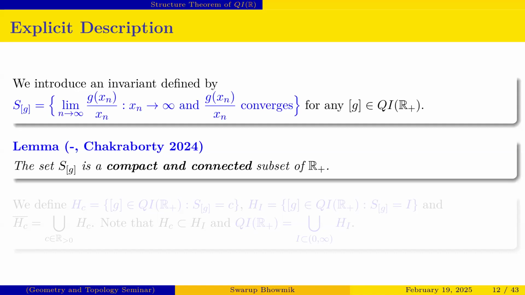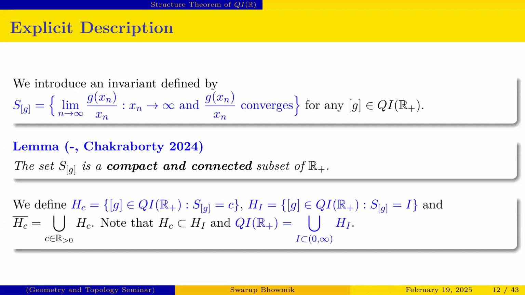That is very interesting. Since it is a compact and connected subset of R+, it is clear that either it is a singleton set or a bounded interval. So for the singleton set, we define a set H_C that is equal to all those classes G belonging to QI(R+) such that the limit set is just a singleton. And for the interval, we define H_I, equal to all those classes G belonging to QI(R+) such that S(G) equals I.